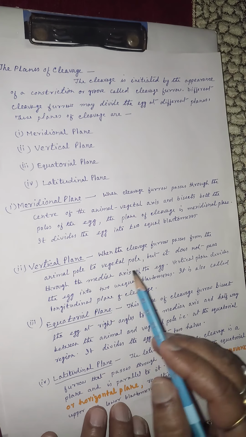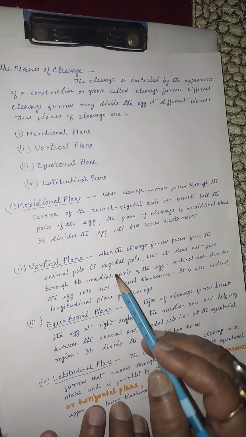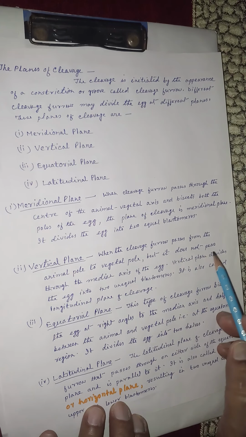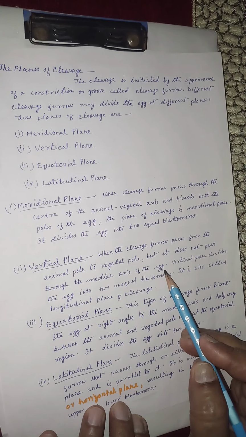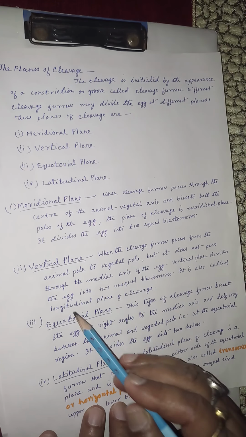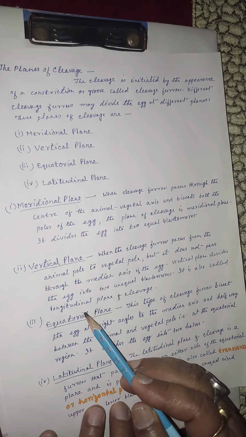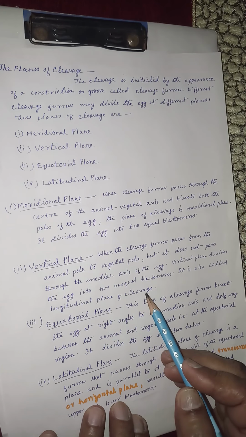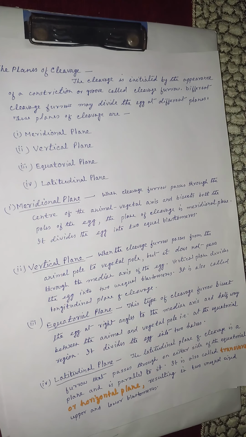Vertical plane. When the cleavage furrow passes from the animal pole to the vegetal pole, but does not pass through the median axis of the egg, it is the vertical plane. The vertical plane divides the egg into two unequal blastomeres. It is also called the longitudinal plane of cleavage.